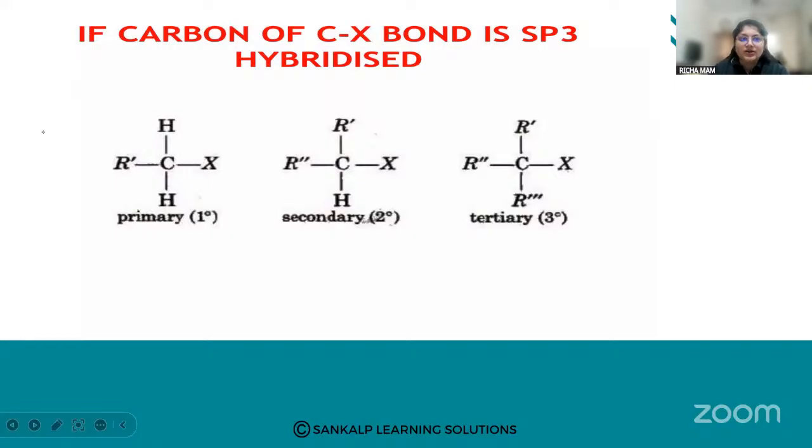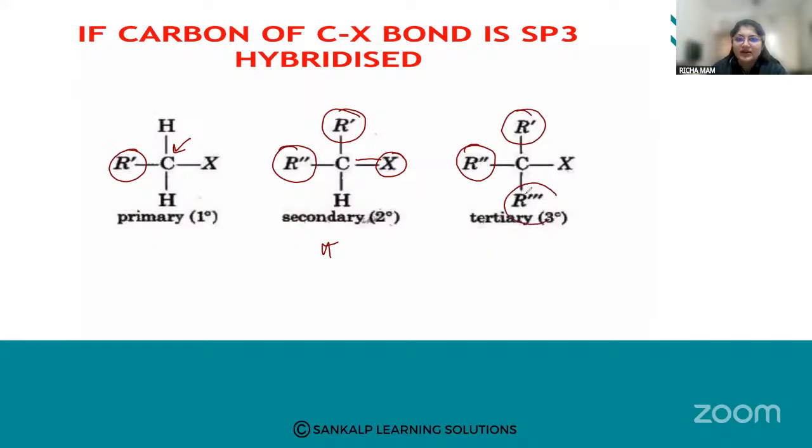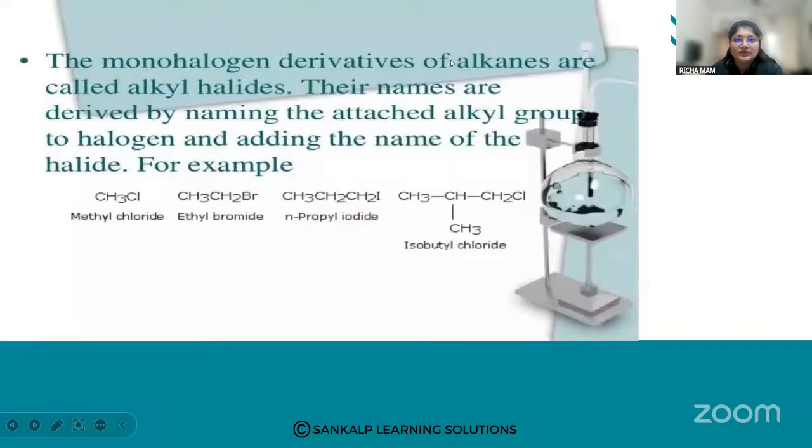So what we have discussed: here the halogen is attached to a carbon having one alkyl group. Here the halogen is attached to a carbon having two alkyl groups, so it is secondary. Here the halogen is attached to three alkyl groups, so it is tertiary. So these things we have discussed. Just go through the slides.